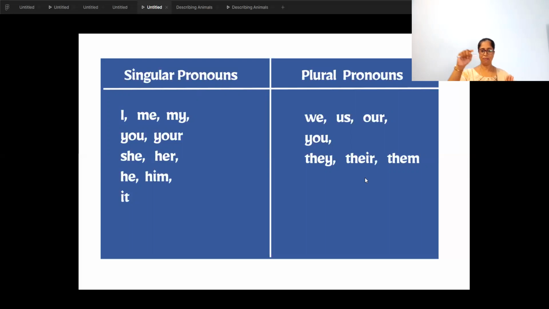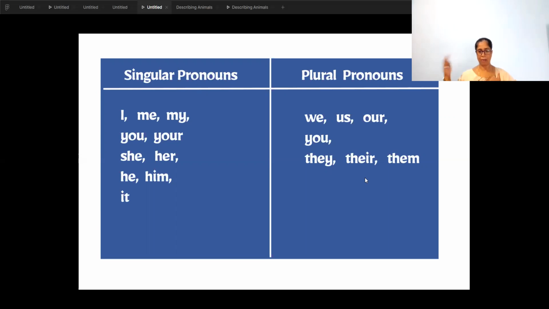Second person singular: are you, your. Third person singular: are she, her, he, him. And if it is an animal or a non-living thing, it. Okay? And now plural. First person plural.